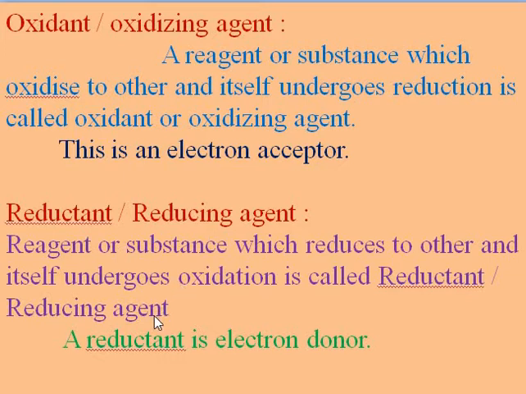These reductants or reducing agents are electron donors. They donate electrons to the other and themselves get oxidized.